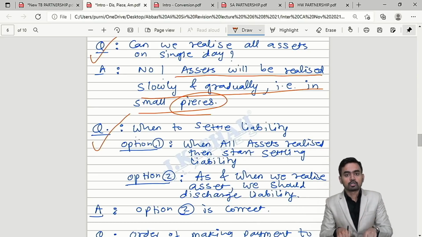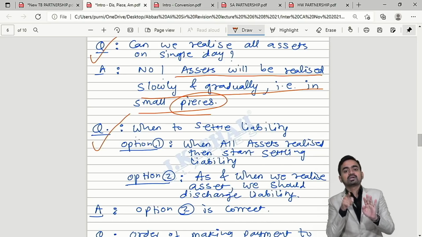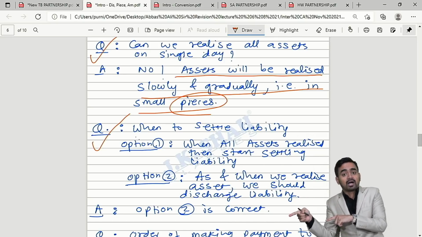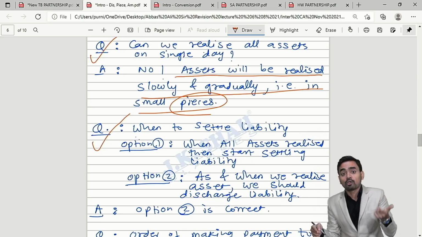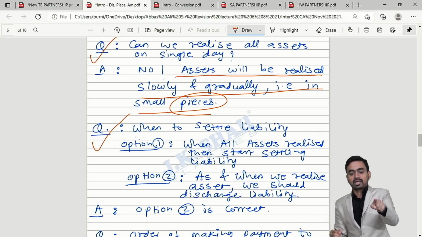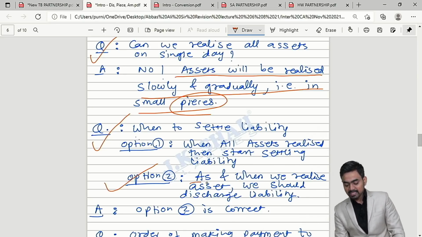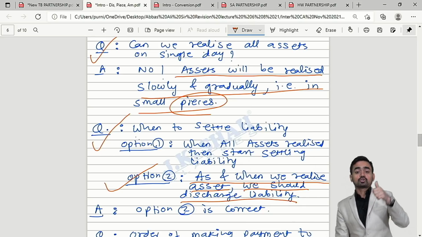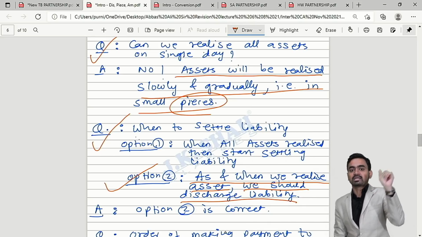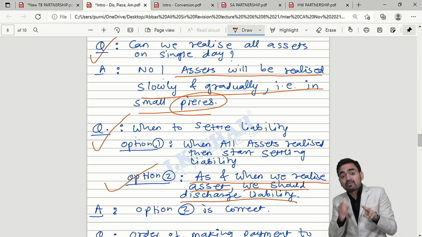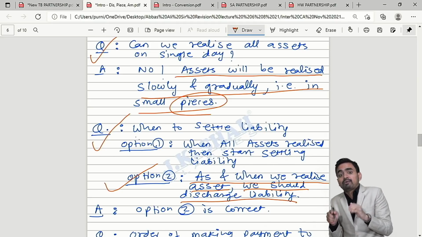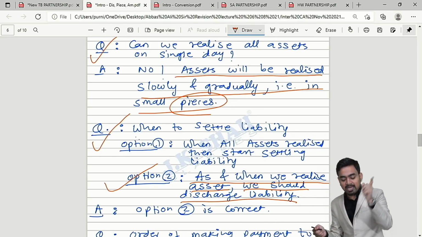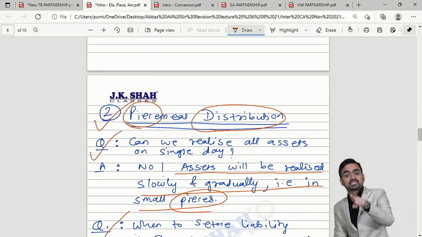Or option number 2, as and when you realize your asset, you have to pay the amount. Which one will you follow? Yes, second one, sir. As and when we realize assets, we should discharge liability. Correct, my dear students? So the first question is what? Assets are realized slowly and gradually, hence the word piecemeal is there. Second, as and when you realize your asset, you have to discharge the liability, hence the second word is there, distribution.